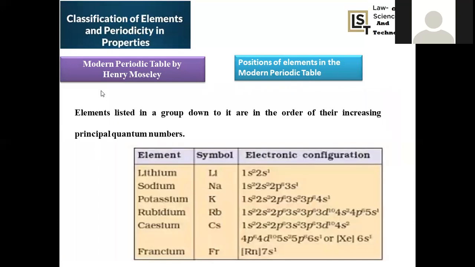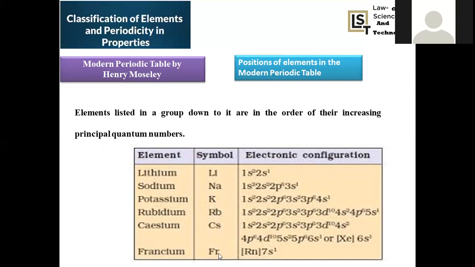So now let us move on to the position of the elements in the modern periodic table. Just now we already discussed the first group elements. Again, a detailed explanation is given here. When the first group elements are taken, it will be very simple to understand. In the first group, we have hydrogen followed by lithium, sodium, potassium, rubidium, cesium, and francium. These are the elements present in the first group, right?